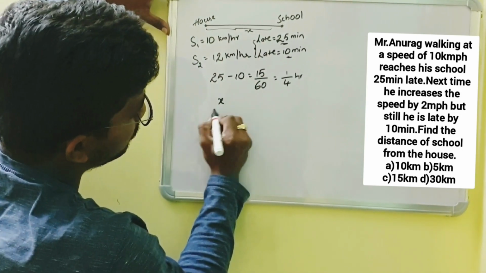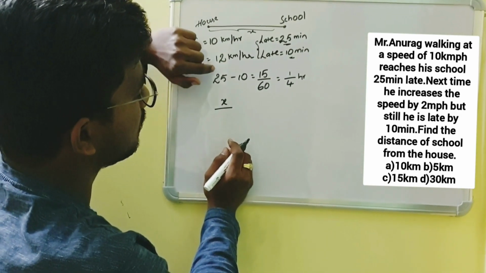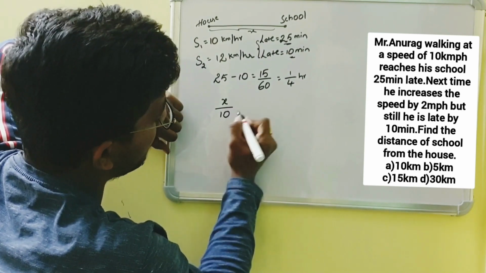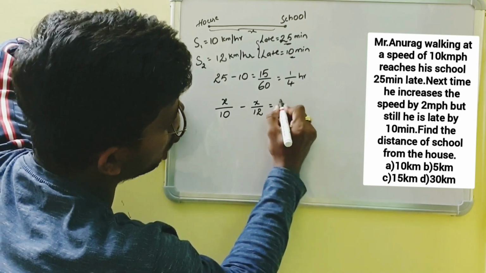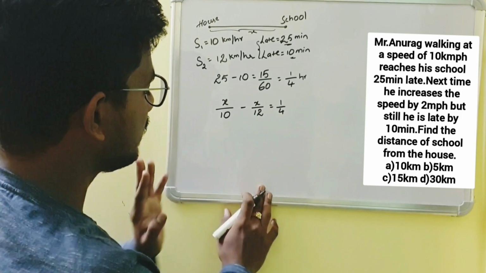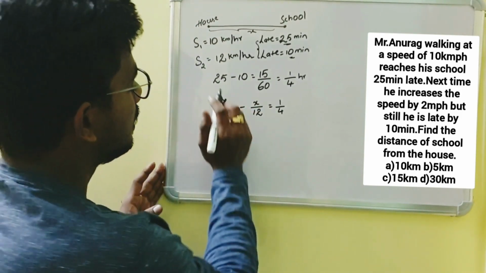Initially he started with 10 kilometers per hour, later he increased his speed to 12 kilometers per hour. So x by 10 minus x by 12 is equal to 1 by 4 of an hour. By solving this equation we get x, which is our distance.